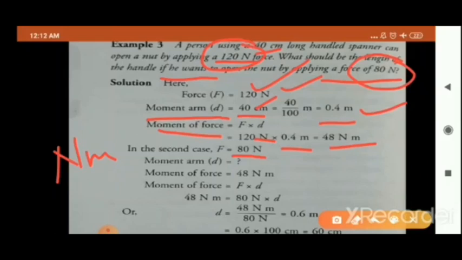Sorry, what should be the length of the handle? So in the second case, force is given to you, moment arm निकालना है, and moment of force you have already got from the first case, 48 Newton meter. So moment of force is equal to F into D. D आपको निकालना है. This will get divided here. So that is your 0.6 meter.